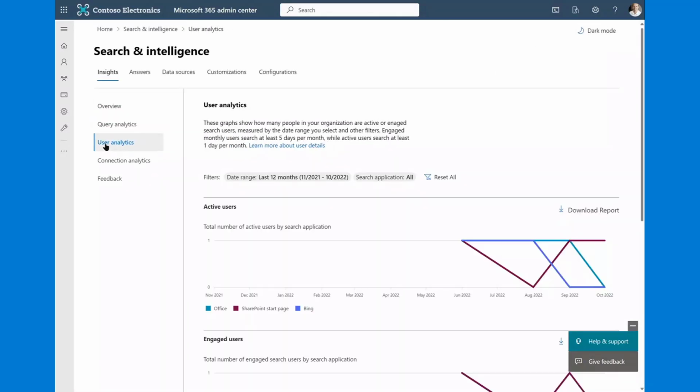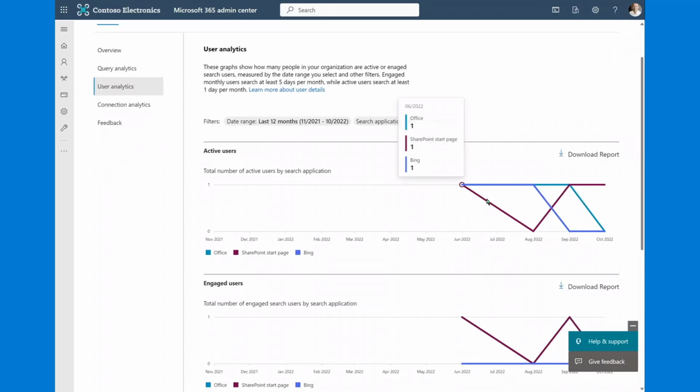Moving into the user analytics side, again, I can see my active users, and I have a nice graph as to where they're searching. In this particular case, as you can see, we've had some active usage, at least initially with Office.com. That usage just shifted towards SharePoint as being the dominant canvas. And as you can see, that trend is also true for Bing.